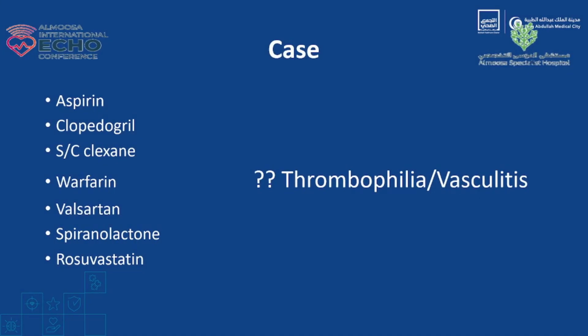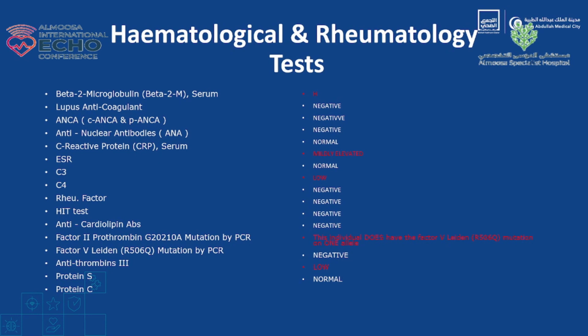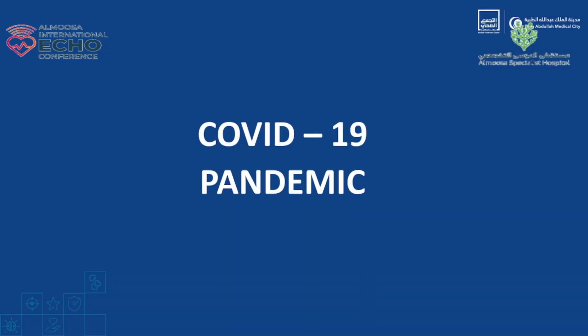And he was put on the usual medication, and at the time we thought that he had some sort of thrombophilia or vasculitis. So consultation to hematology or rheumatology team, they go along the history, and they mentioned there is no family history of thrombosis, and they sent several hematological and rheumatological tests. Some of them they sent nationally and internationally, and this is the list of so many tests. Some of them are positive, and then the COVID pandemic came, and we lost the patient.